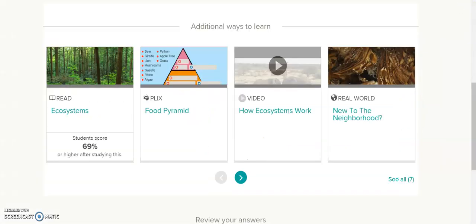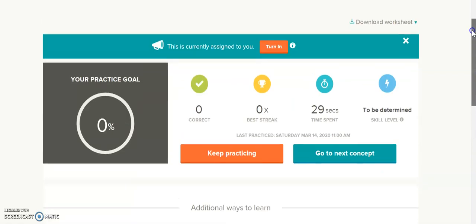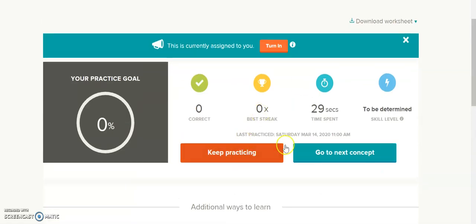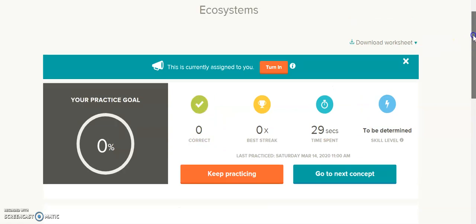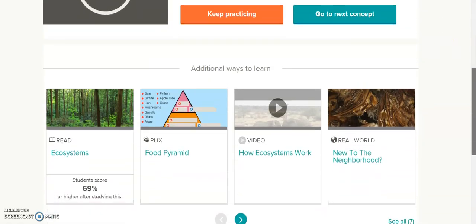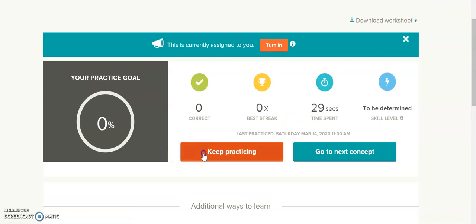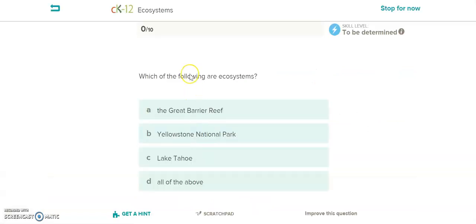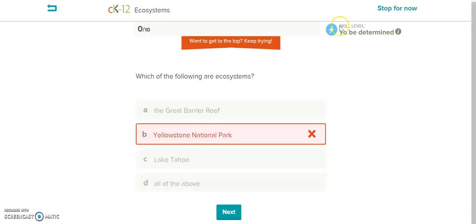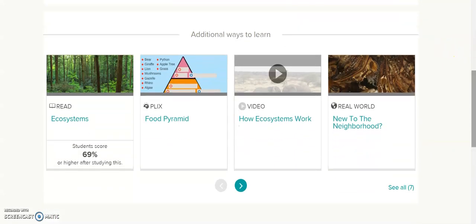If you feel like you're good, by all means, please go up and do the practice. Please don't go on to the next concept until you have corrected this practice, because they build on each other. If you start practicing and you get it wrong, you know what? Let me go back and try again. I'm going to stop for now, and I am going to watch one of the videos.